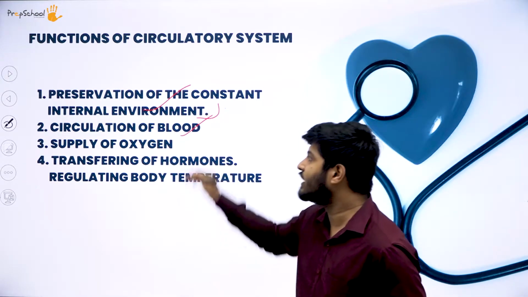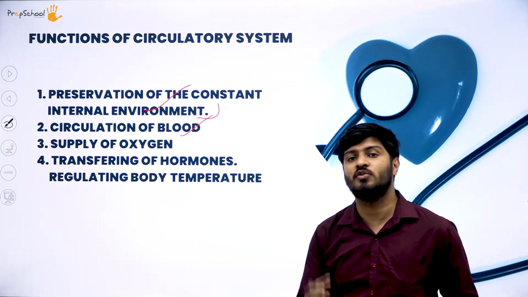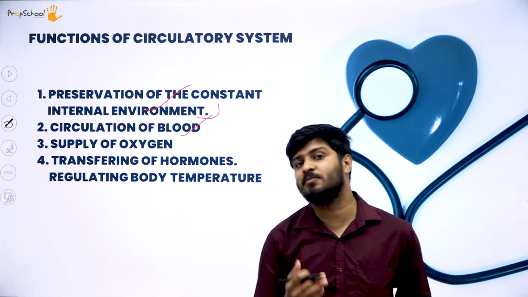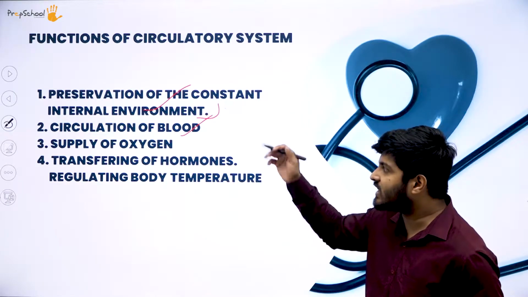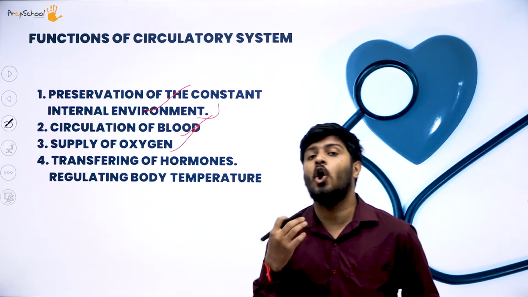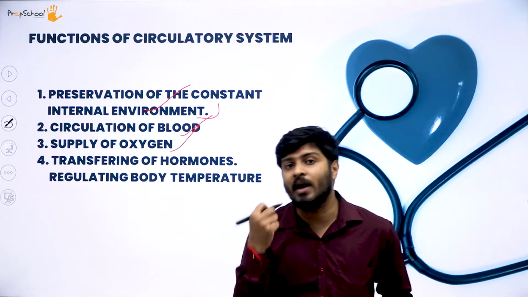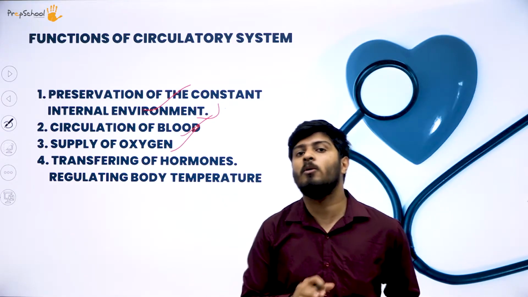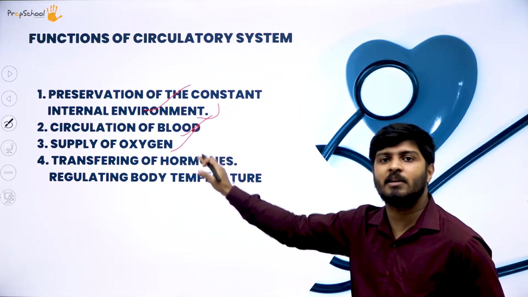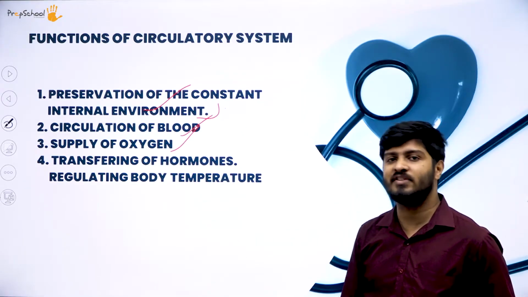The second function is circulation of blood. That is obvious and understood. We studied this earlier, so I need not explain much about it. Next is the supply of oxygen. Like I said, oxygenated blood is carried from the heart through arteries to the whole body. So you have the supply of oxygen. That's the third function of the circulatory system.